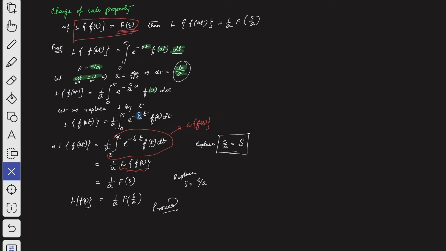Now let us discuss the first shifting theorem. So now let me clean this page.